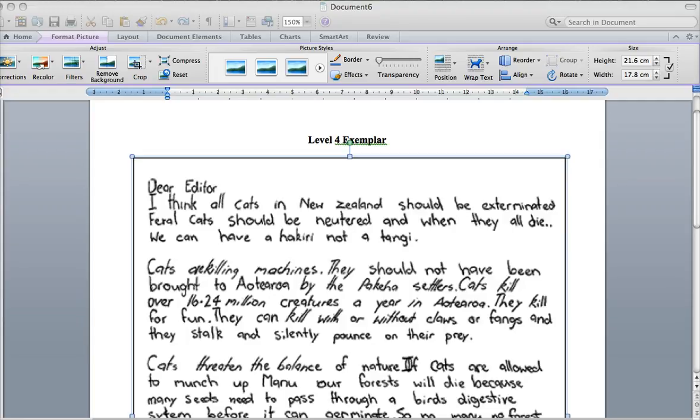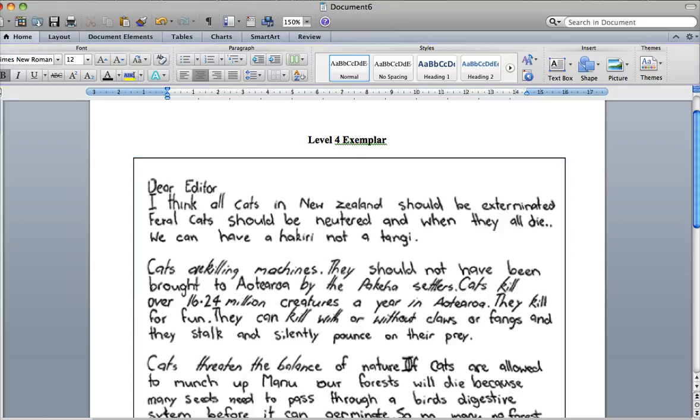I can clearly state, which is the first part of the criteria. I can clearly state my opinion, develop and elaborate on my ideas.